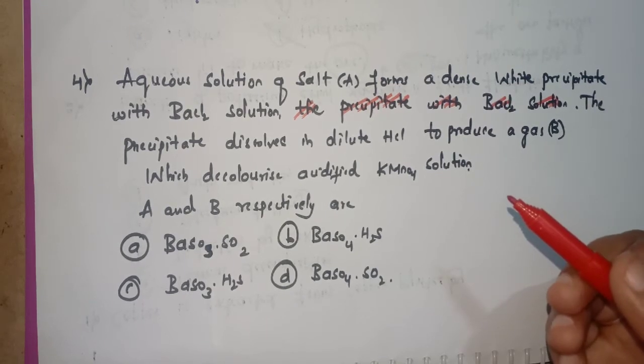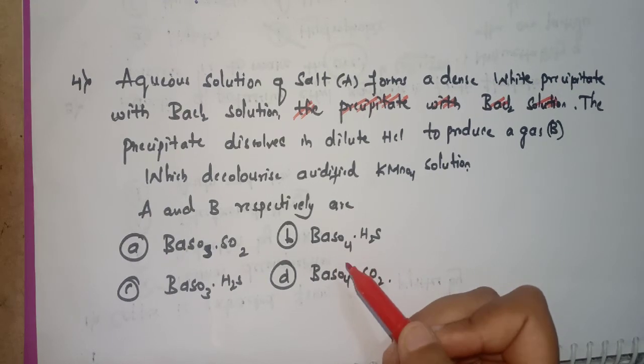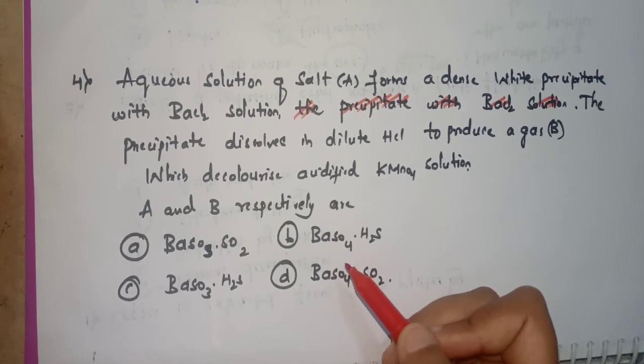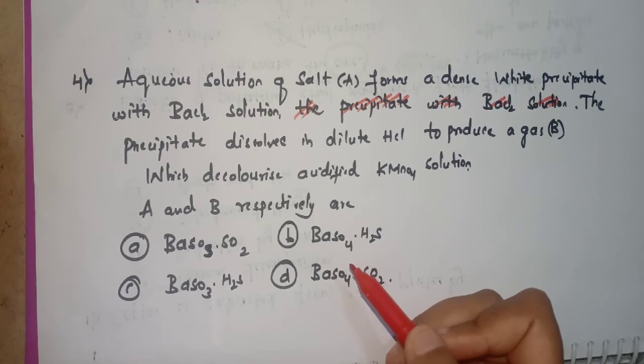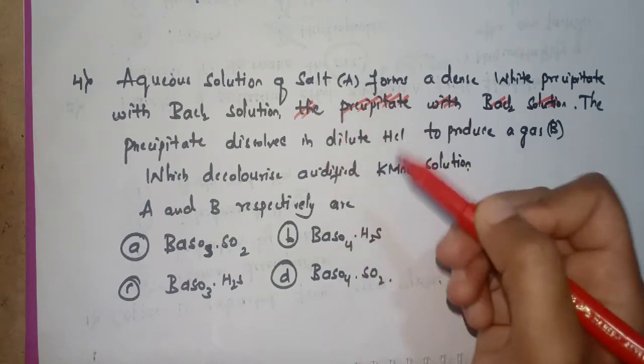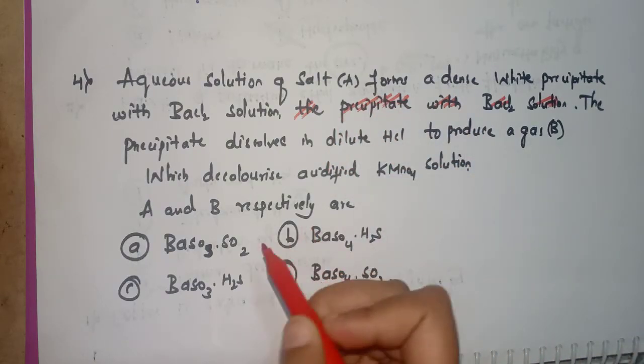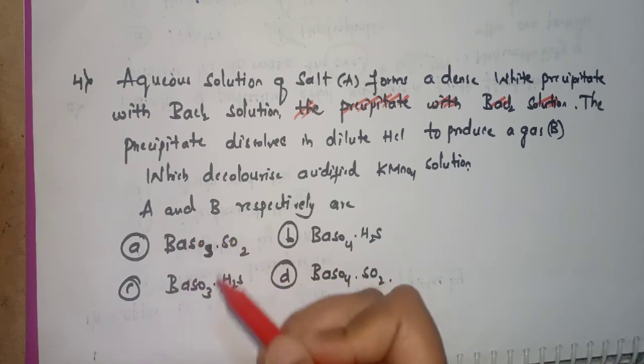So here we have BaSO3 and BaSO4. Remember that BaSO4 is insoluble in cold HCl, but it is soluble in hot dilute HCl. Here they have only given dilute HCl. So let's neglect this BaSO4 and take this BaSO3 only.